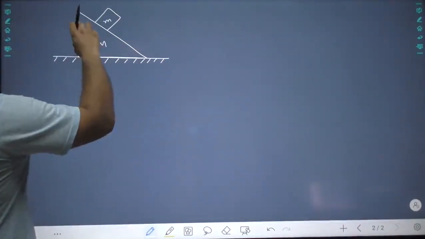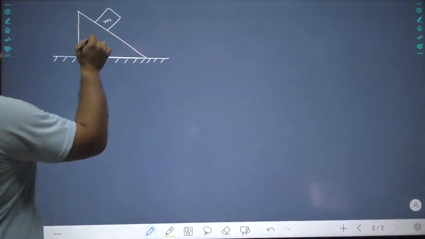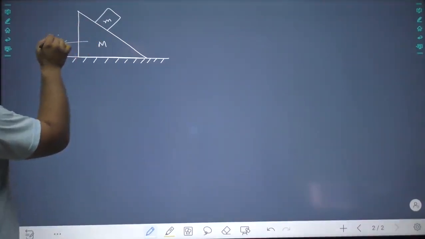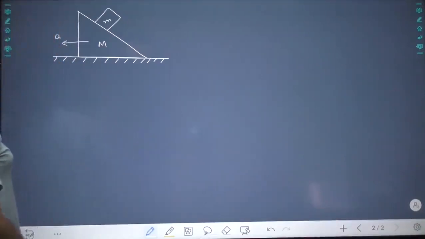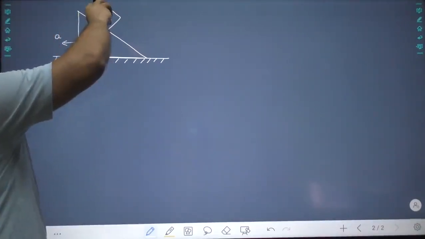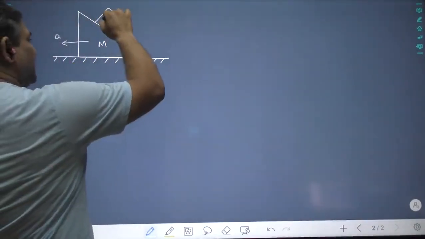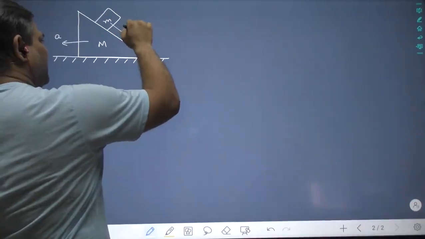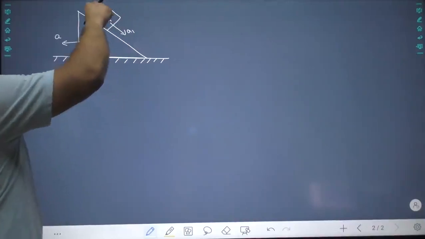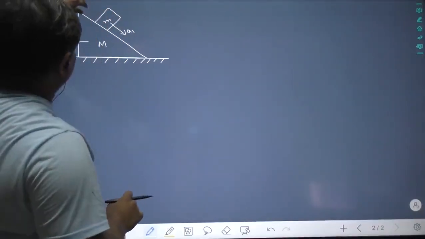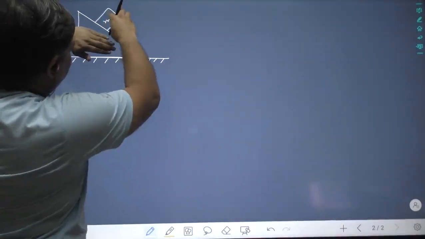This will definitely have some acceleration with respect to Earth. Let us suppose that this particular mass M has acceleration A here with respect to Earth. It's easy to see. Now I do not know what is the acceleration of this with respect to Earth. So I simply assume that this has some acceleration a1 with respect to this larger mass m. This a1 is the acceleration. If I stand on this block, then with respect to this block I see this moving.